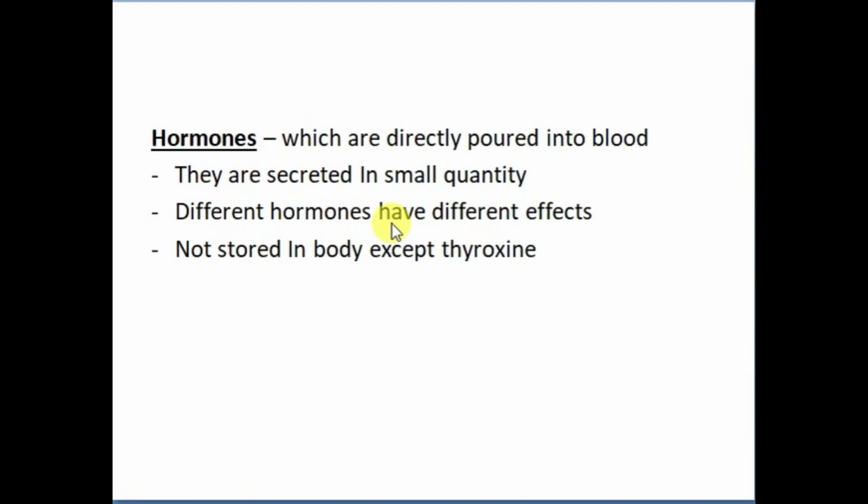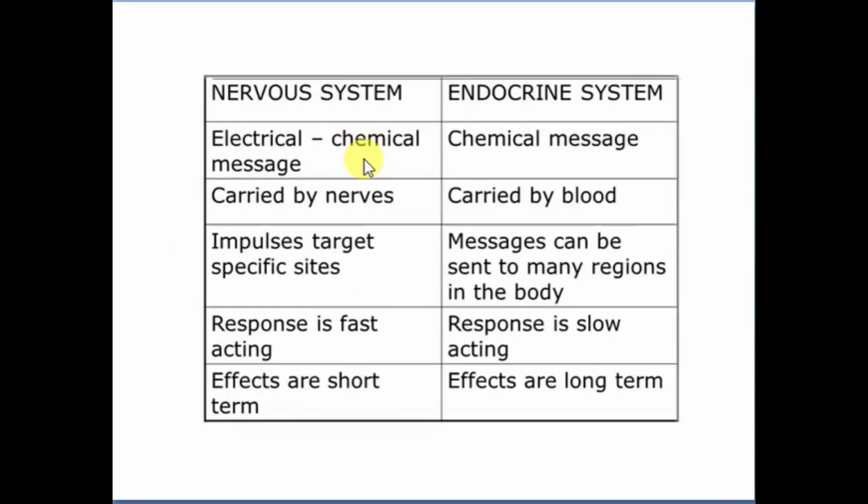So every hormone affects differently, and they are not stored in the body. They are released at the point when they are needed. When there is a need for that particular hormone, that hormone will be released. Except thyroxine, which is present in the body. It is produced by the thyroid gland.